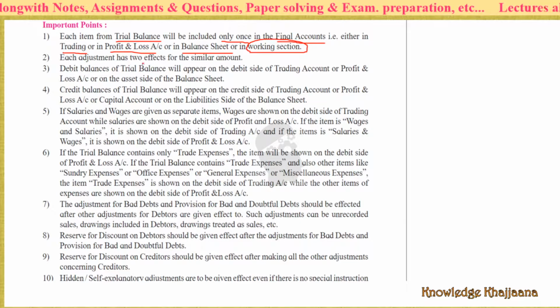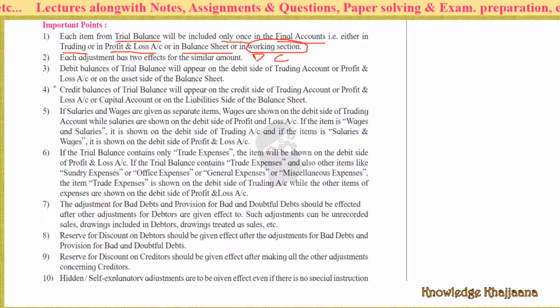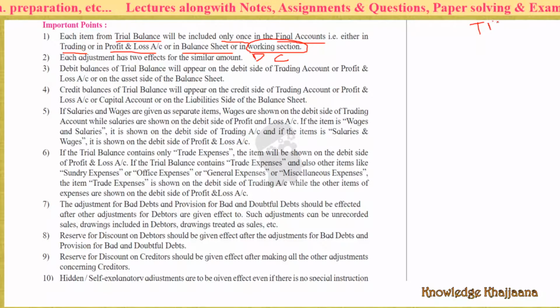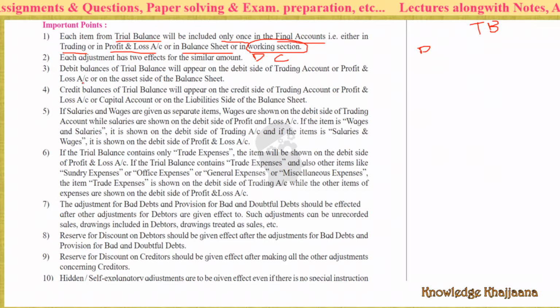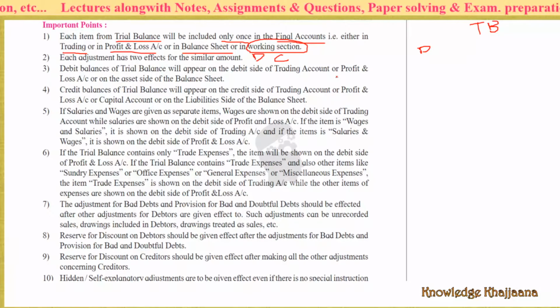Each adjustment has two effects for the similar account. Which are the two effects? Debit and credit effect. Debit balances of the trial balance will appear on the debit side of the trading account or profit and loss account, or on the asset side of the balance sheet.